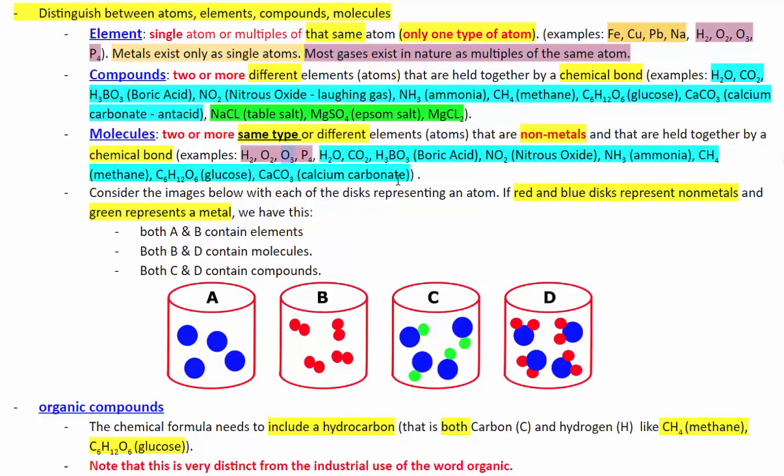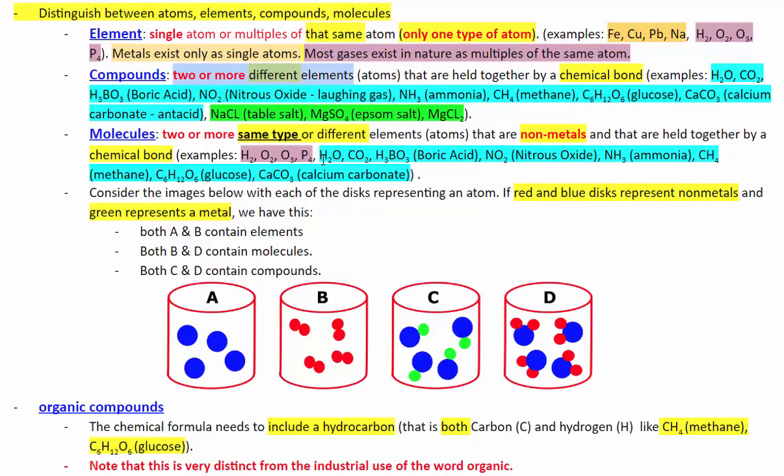Now, all of these that are highlighted with the blue, notice that they are both compounds and molecules. So the ones highlighted by the brown are elements and molecules, but they are not compounds because compounds require that we have different elements.